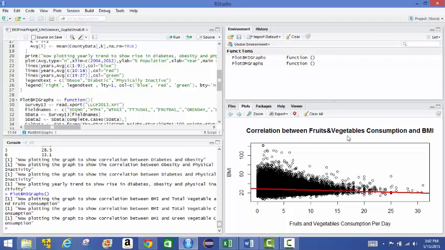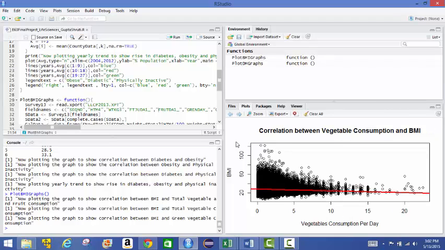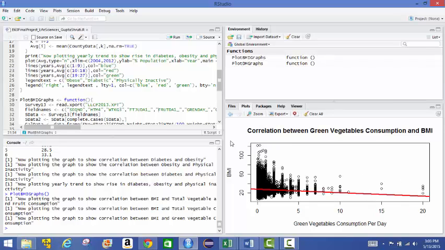I looked at the total fruits and vegetables first. It did not give me a satisfactory answer, and so I looked at just the vegetables consumption and BMI next. And again, it wasn't really what I was looking for in terms of showing a very clear relationship. And then I looked at the consumption of only green vegetables and BMI, and that showed me a much clearer picture of negative correlation, and that's where I stopped.